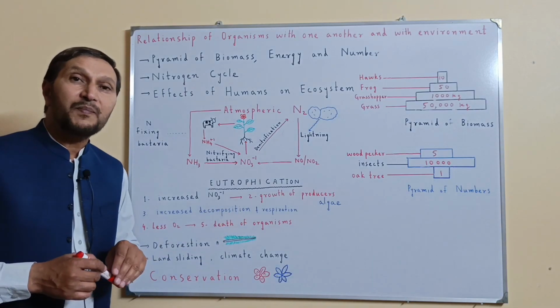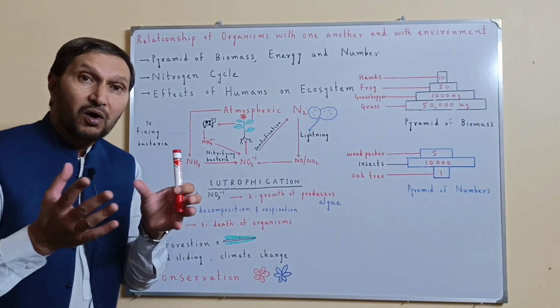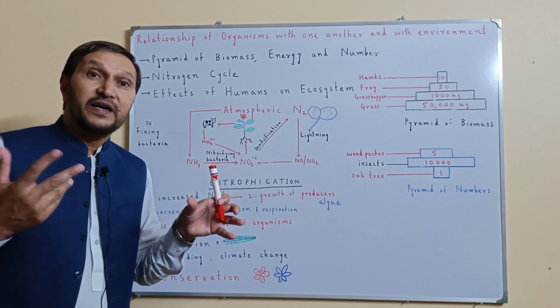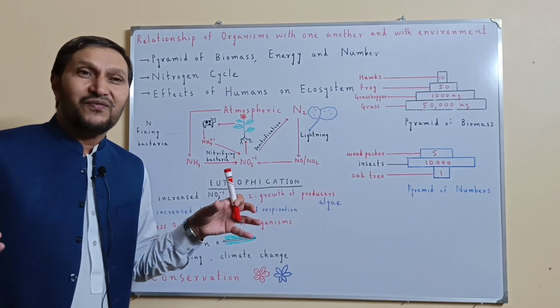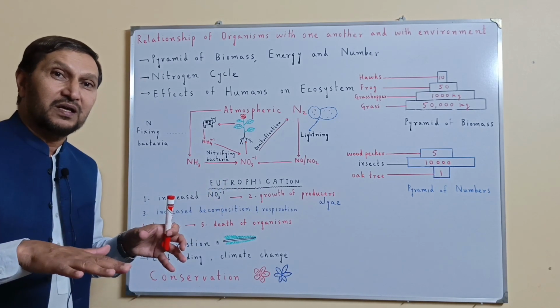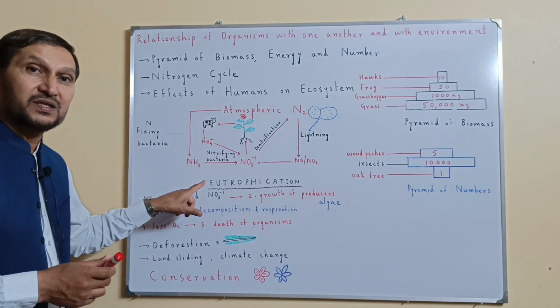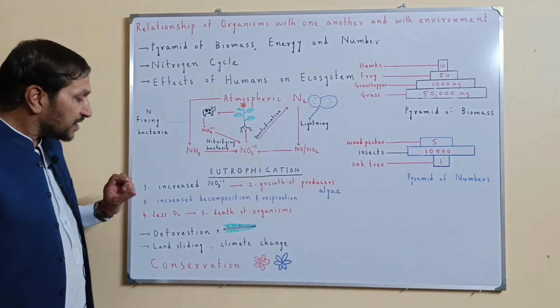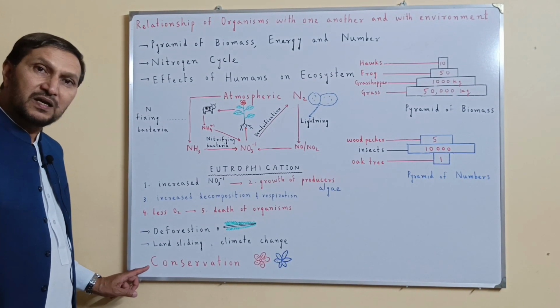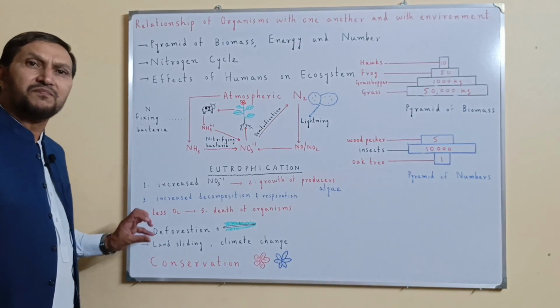And ultimately the lake or that water body or that pond turns into a dead lake. No life exists anymore in that water body. This is called eutrophication.